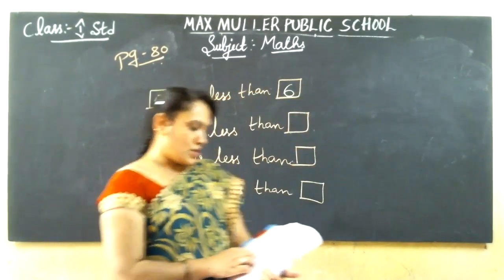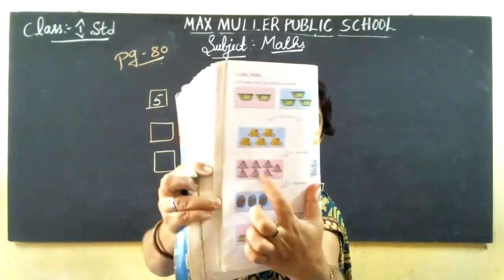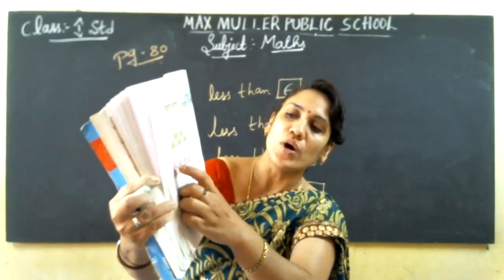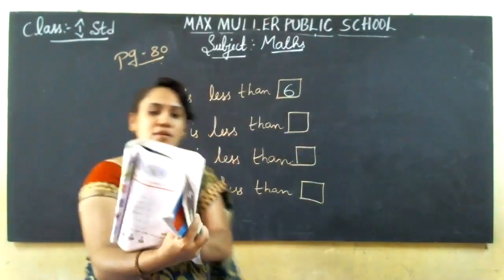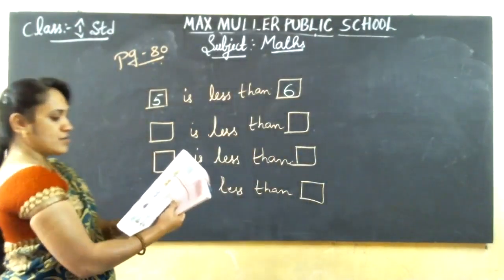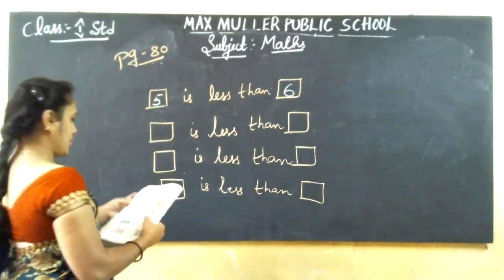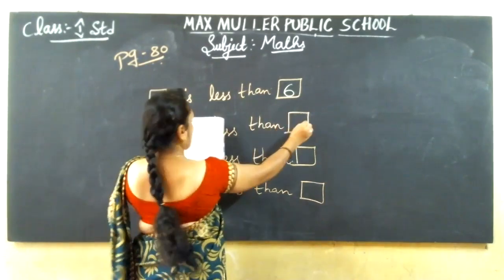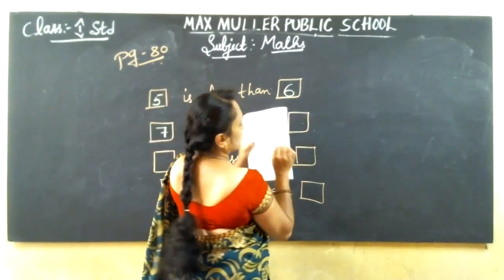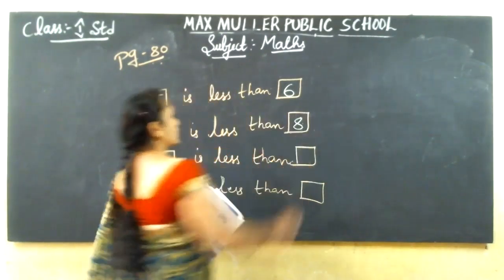Next, second picture. Water bottle. Water can is given, isn't it? Water can is there in the second picture. Count it. 1, 2, 3, 4, 5, 6, 7. 7 is less than 8. Second picture. 7 is less than, and this side also count it. This side also you count 1, 2, 3, 4, 5, 6, 7, 8 water bottles.